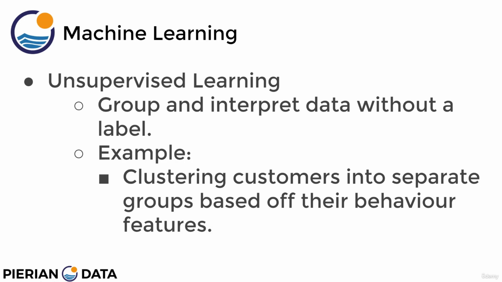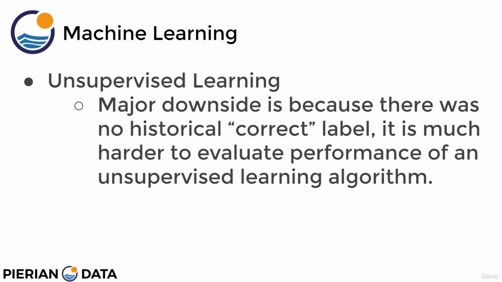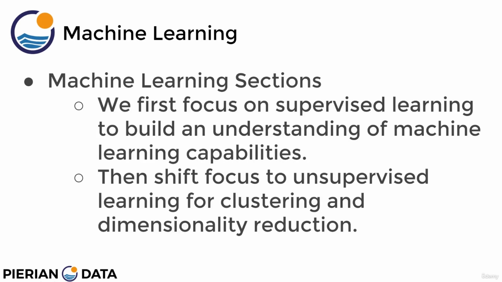And keep in mind, the downside to unsupervised learning is that there's no historical correct label, which means it's much harder to actually evaluate the performance of an unsupervised learning algorithm since you didn't have the correct label to begin with. So go ahead and don't worry too much about understanding fully unsupervised learning because we're going to go into it much more later on in the course. But for right now, the first batch of machine learning algorithms that we're going to first focus on and learn about fall under supervised learning.